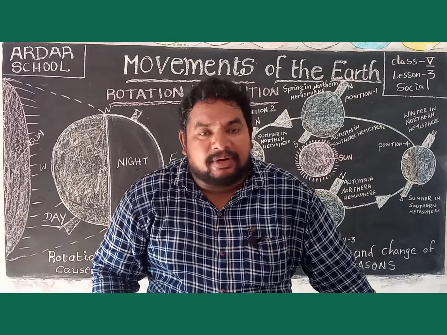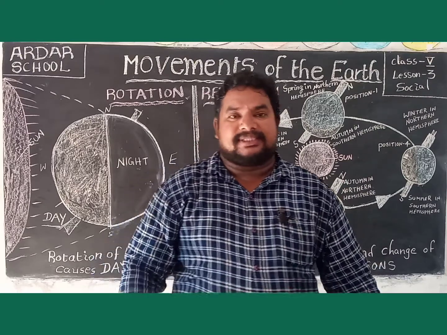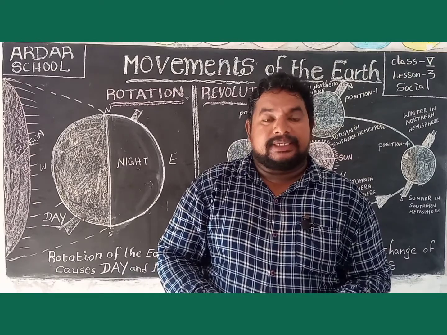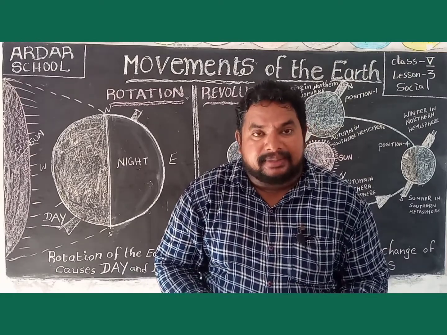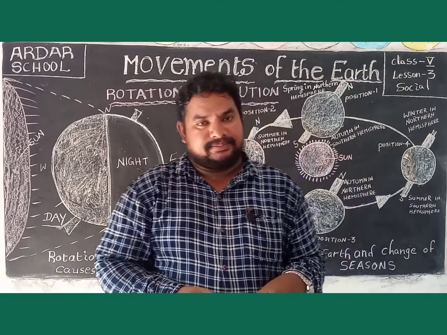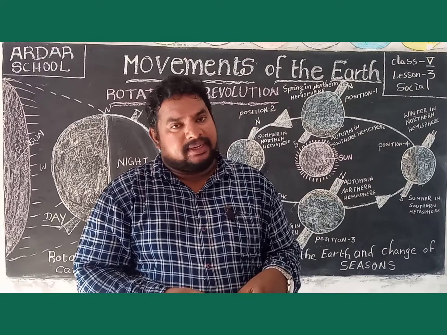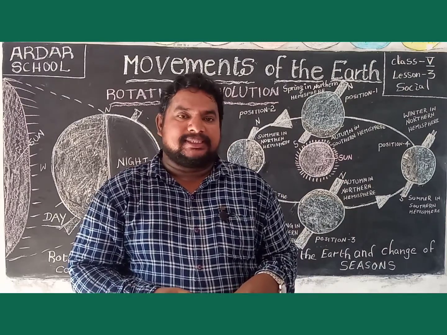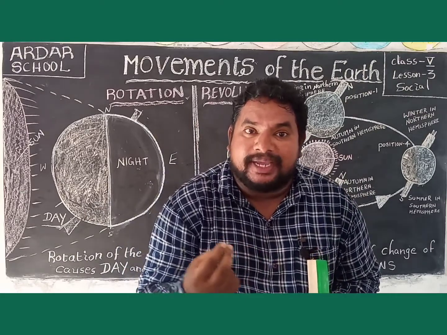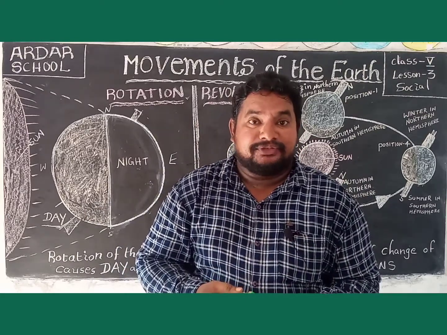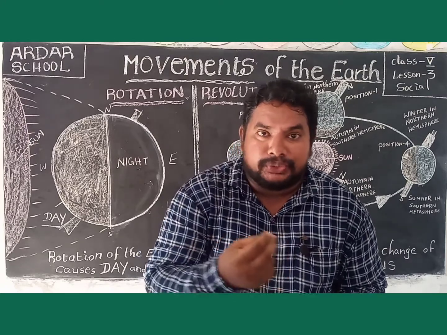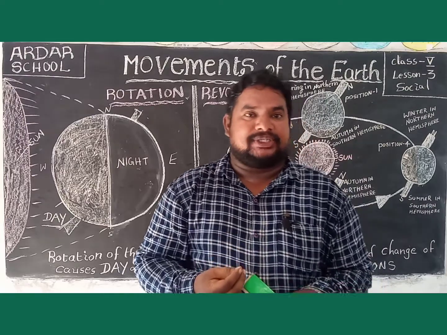The earth takes about 24 hours to complete one rotation, I mean one day. Children, the earth always rotates from west to east. Which direction? West to east.